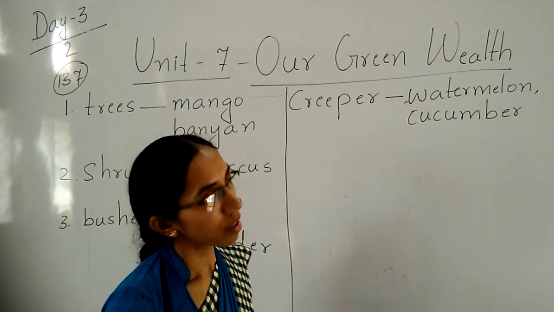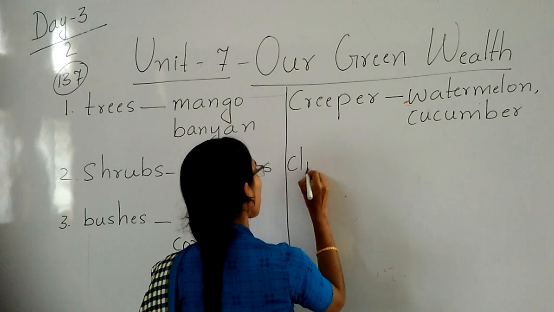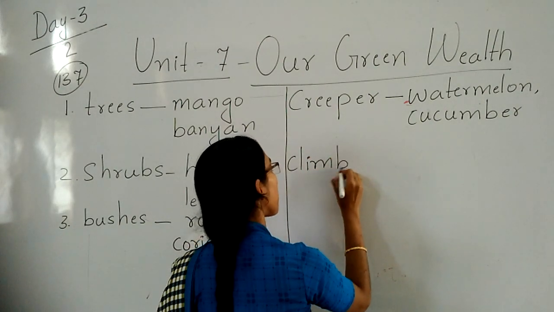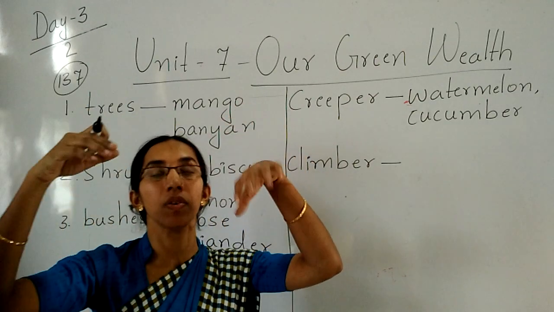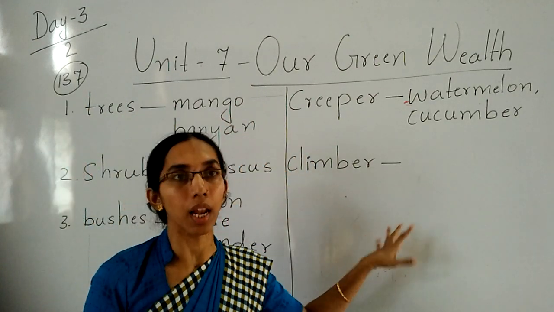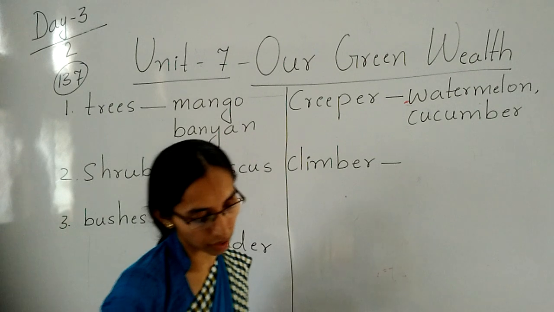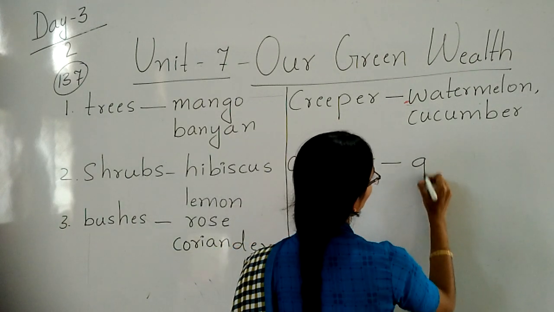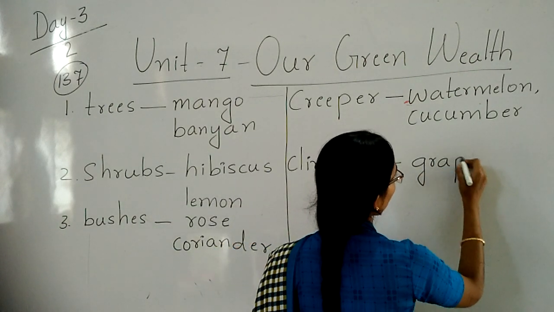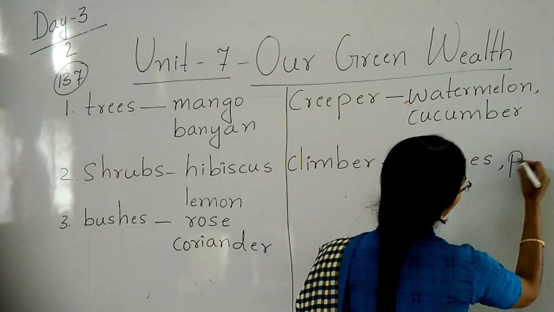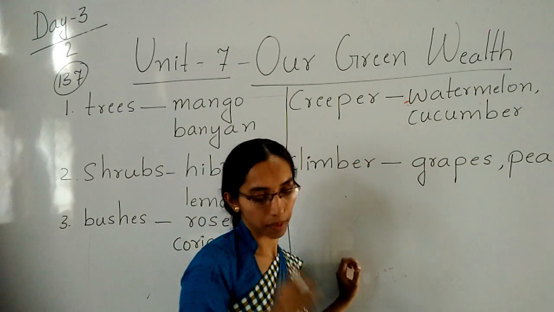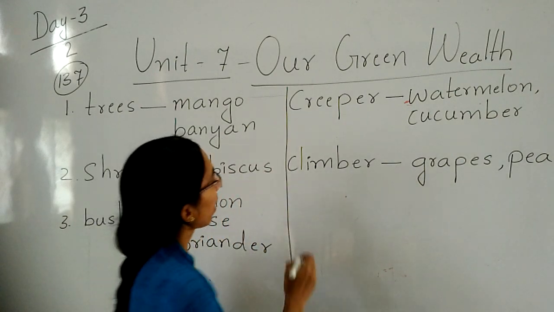Next is climber. Climber means which plant climbs and grows. We take support of wall, stick. Okay, children, what is that? Grapes and tea. Next is herbs.